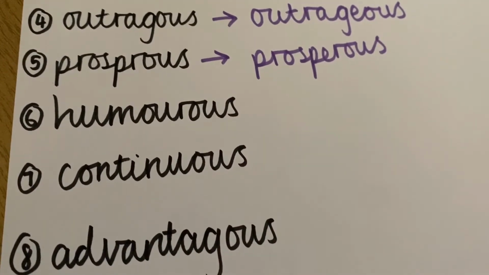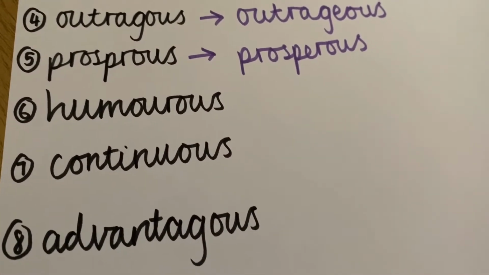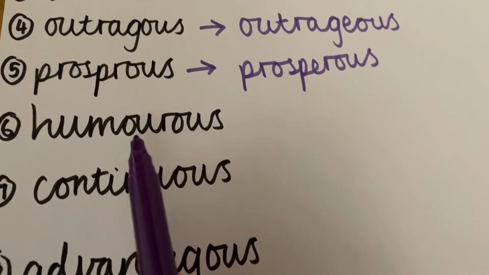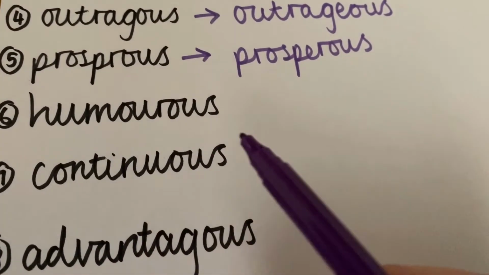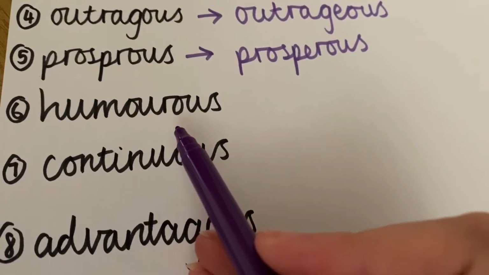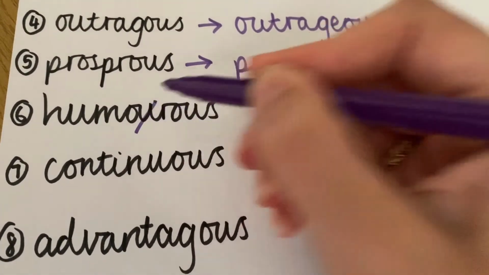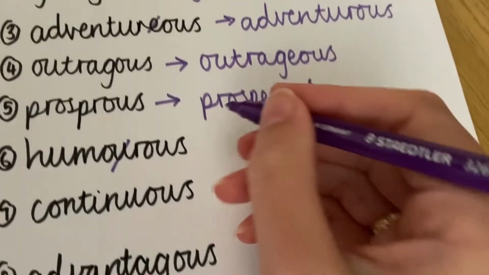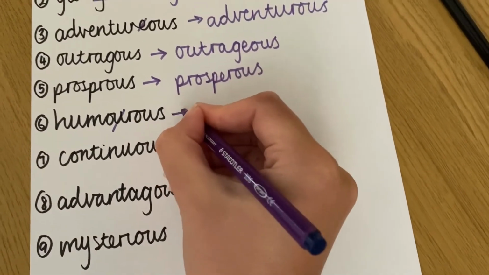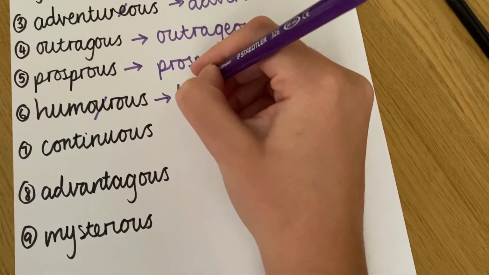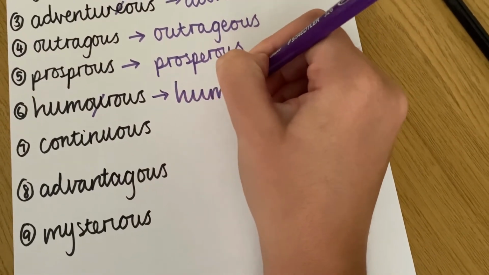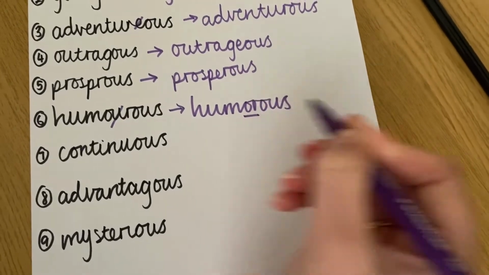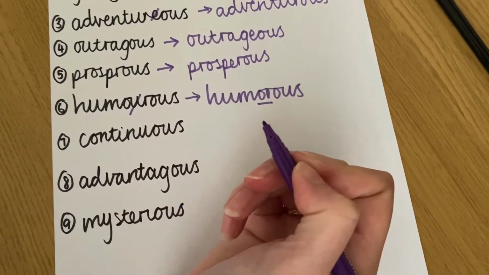Oh yeah, I've just realised what I've done. Have you spotted it as well? That's it. If the root word ends in OUR, we should be removing the U and it should just be OR. So it should be spelt like this, just with the OR, not with the U.